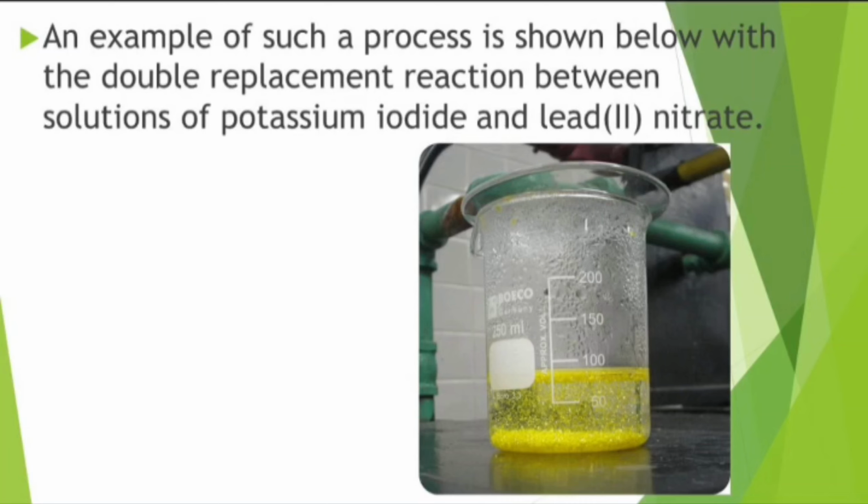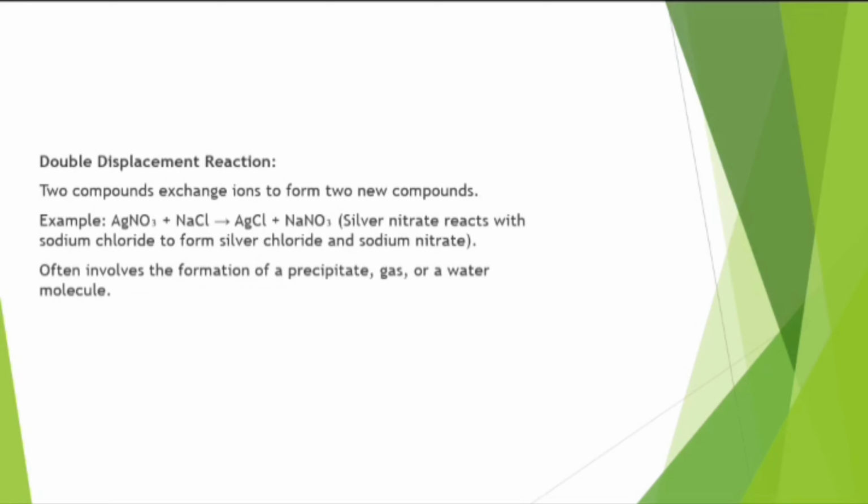In general, at least one of the new compounds must precipitate as an insoluble solid for us to conclude that a reaction has occurred. An example of such a process is shown below, with the double replacement reaction between solutions of potassium iodide and lead nitrate. This is potassium iodide and lead nitrate in this picture.